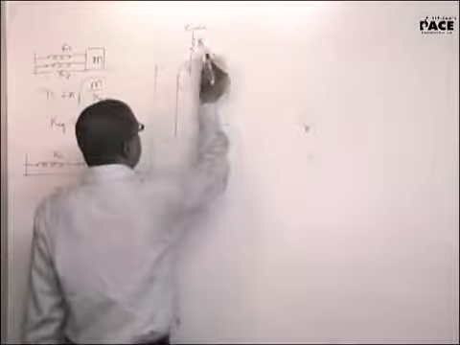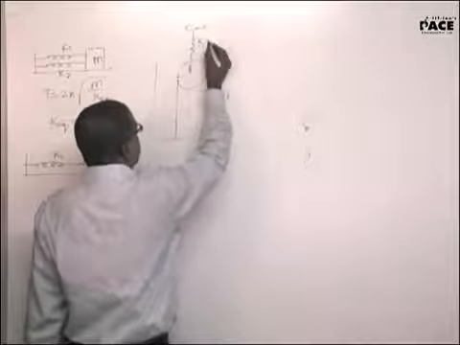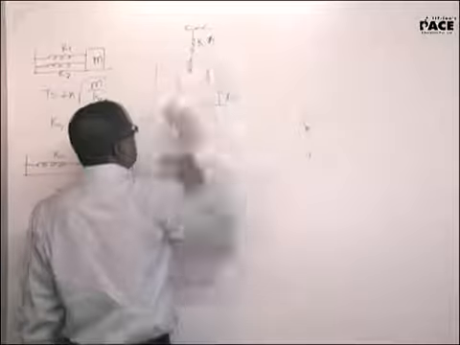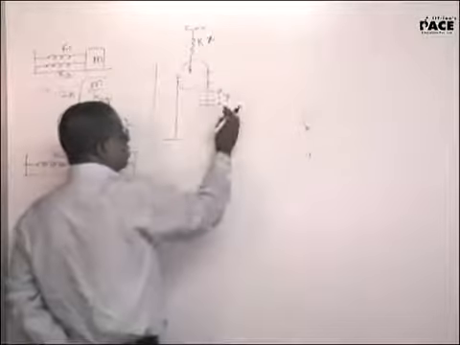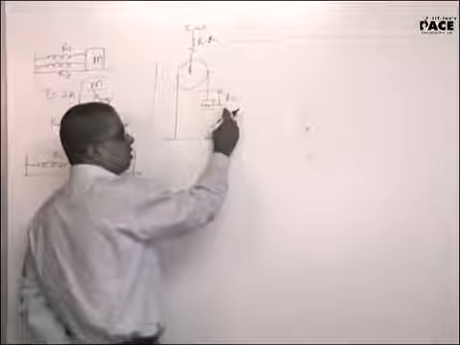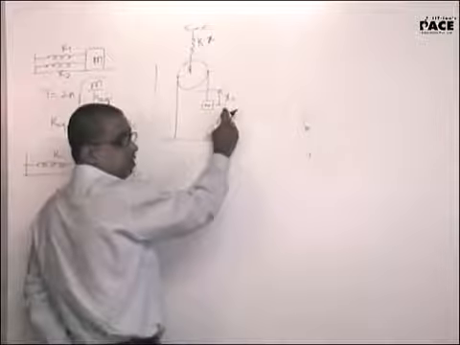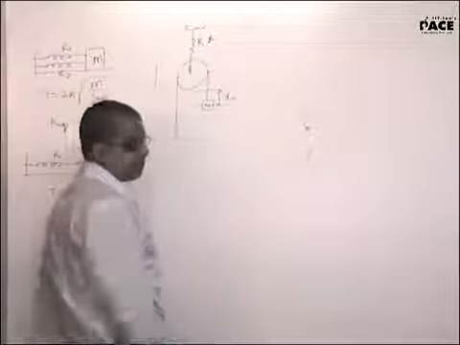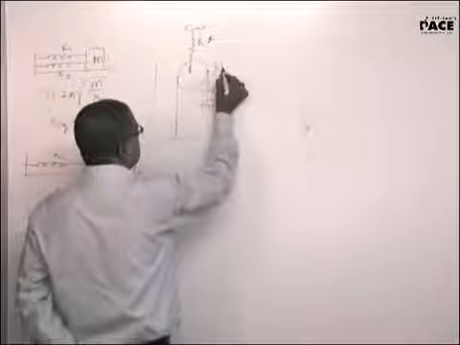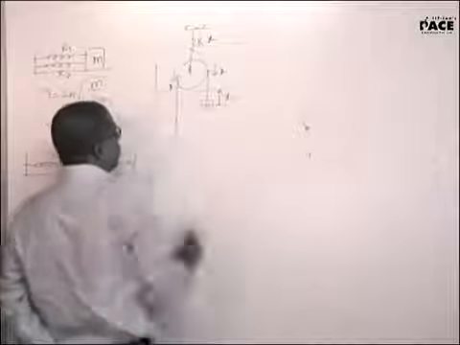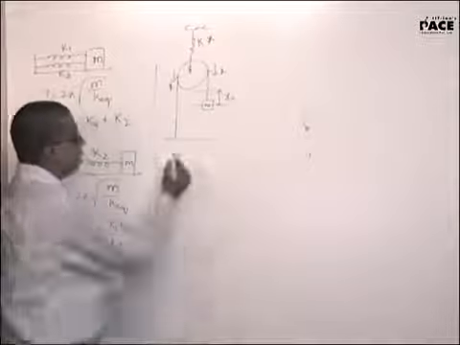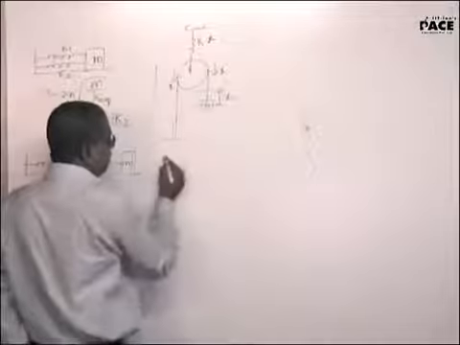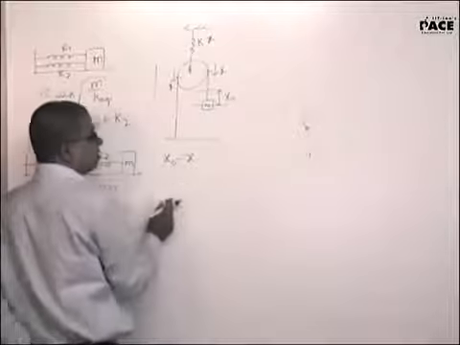have a look at it. Let me consider this to have a displacement of x. When this comes down by a distance of x naught to the equilibrium position, the elongation in the spring I am assuming to be x. By constraints, this will go down by x and this will go down by x. The constraint for this segment will be x naught minus x.